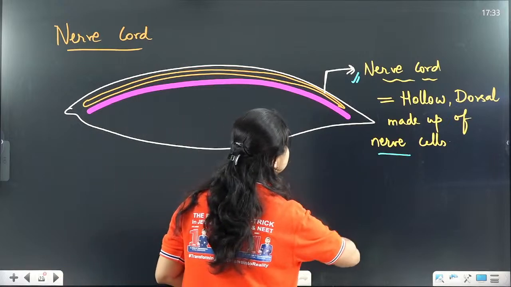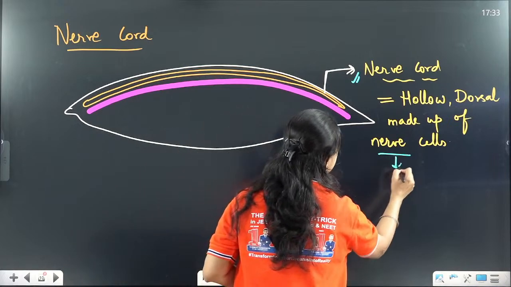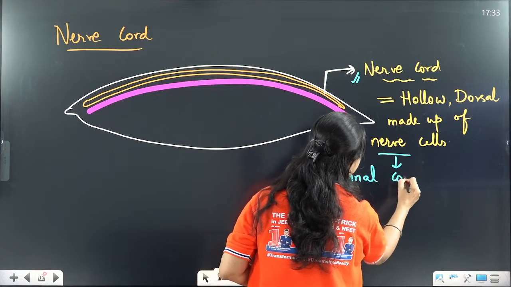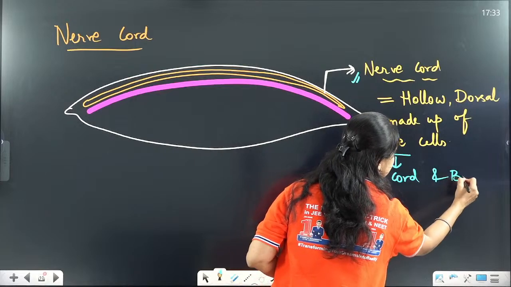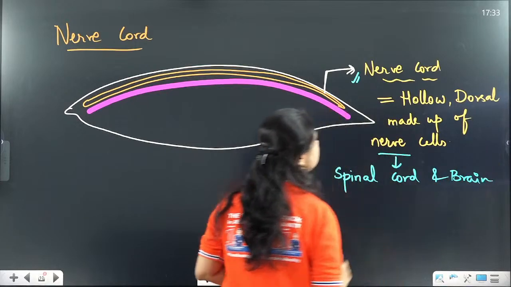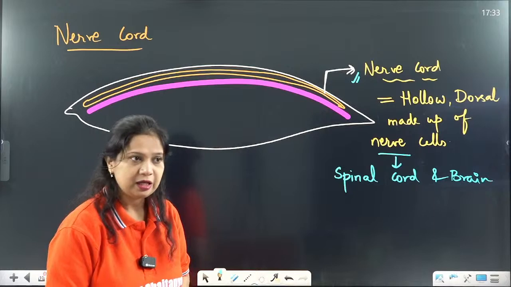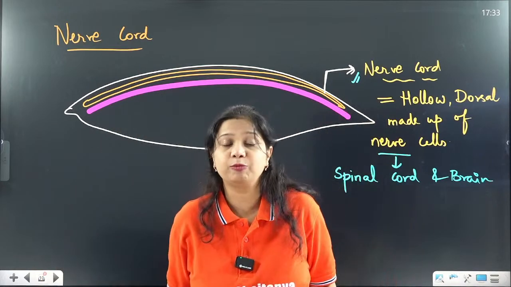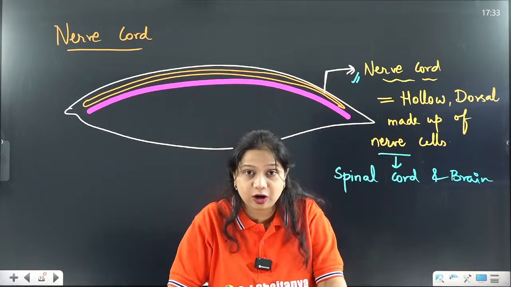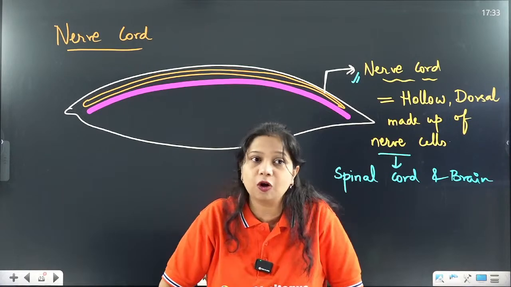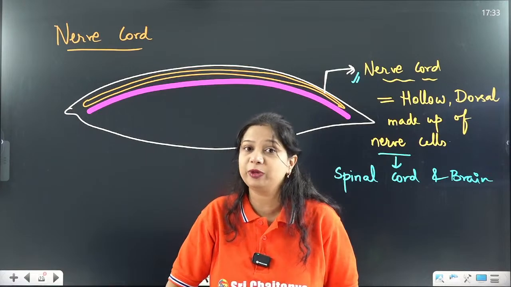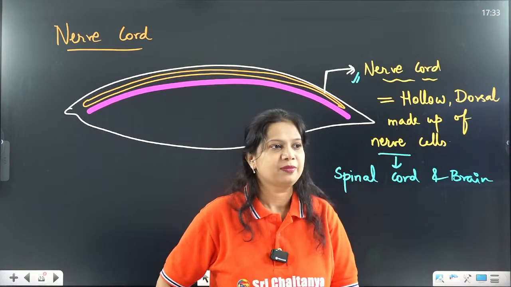Now the nerve cord in future produces the structures called the spinal cord and the brain. Brain and spinal cord are formed from this nerve cord. Now imagine and tell me which structure of our body is going to be the nerve cord, if we have the notochord as the vertebral column?